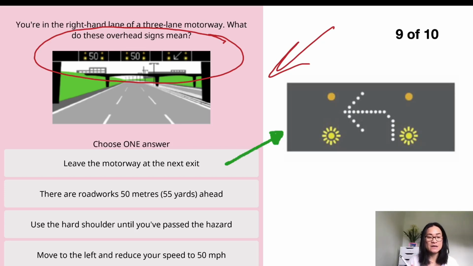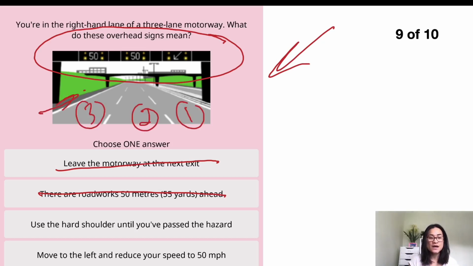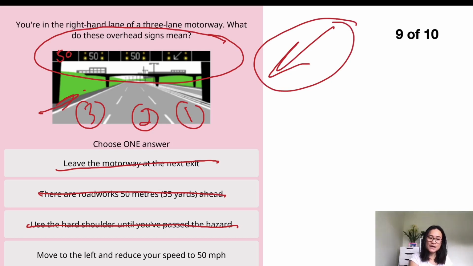I will insert the picture of the leave the motorway at the next exit sign for you. The second one says there are roadworks 50 metres ahead. That's again not the sign for roadworks. The third one says use the hard shoulder until you have passed the hazard. This is the hard shoulder. If they allow you to use the hard shoulder, there will be a number above the hard shoulder lane as well. So not the hard shoulder at this point. The last one says move to the left, which is what this sign means: move to the left and reduce the speed to 50 miles per hour, which is correct.